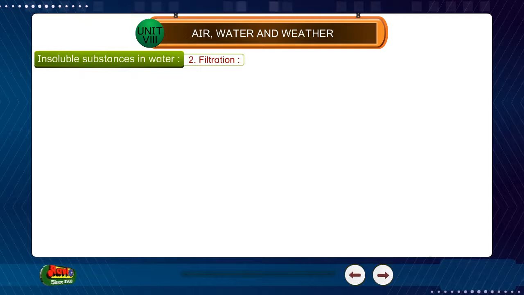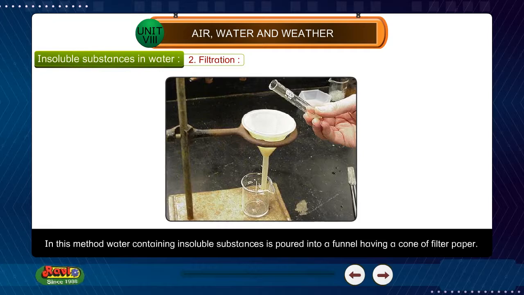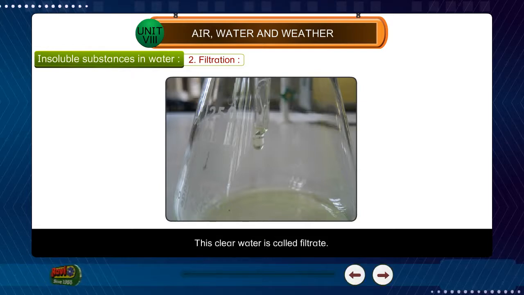2. Filtration. In this method, water containing insoluble substances is poured into a funnel having a cone of filter paper. You will find the insoluble substances caught in the filter paper and clear water collected in the vessel kept under the funnel. This clear water is called filtrate.